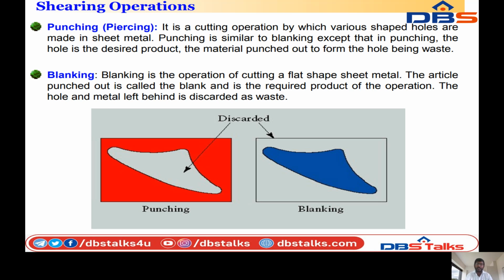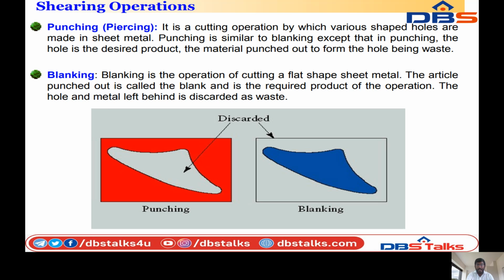So what are the shapes? Holes, circles and desired shapes. We can see the figure also. This is one shape of the sheet metal operation, cut by the punching or pressing operation.